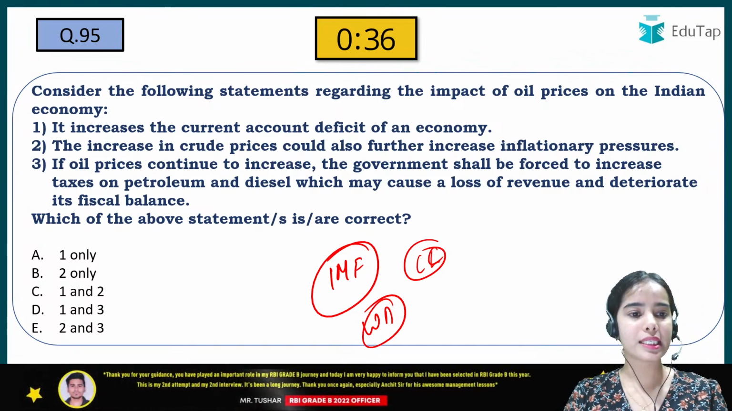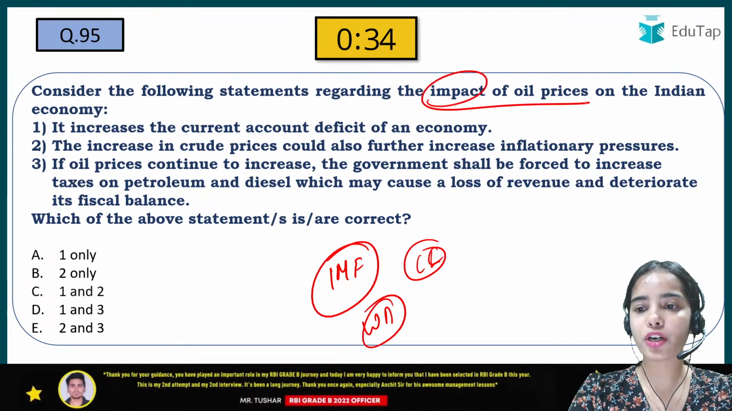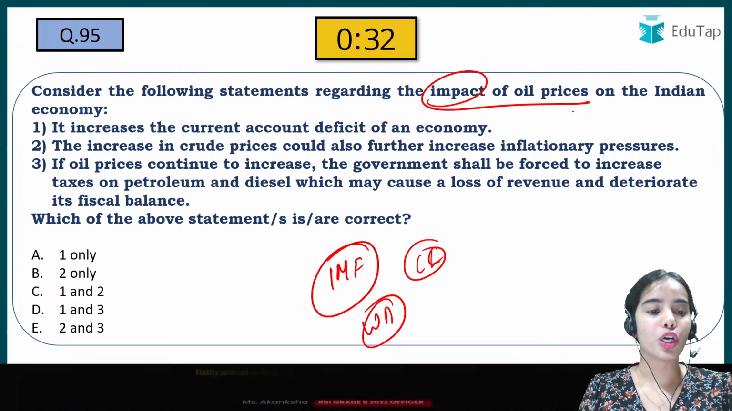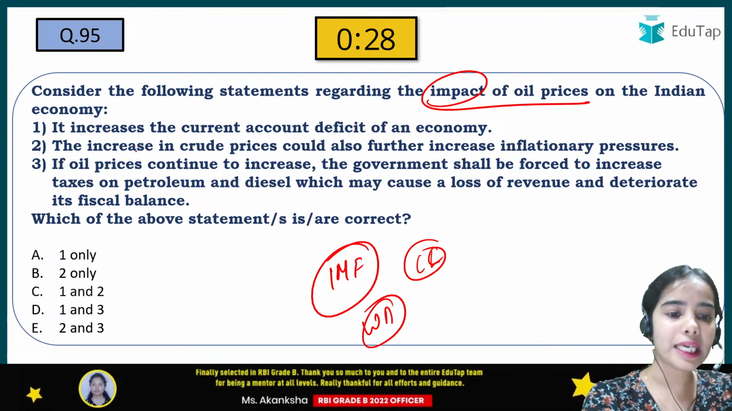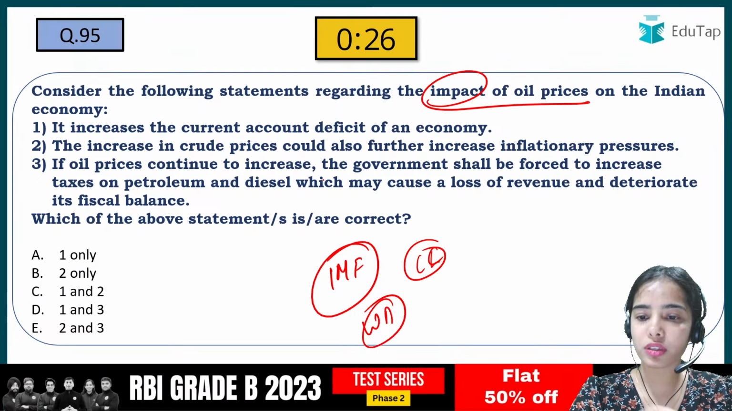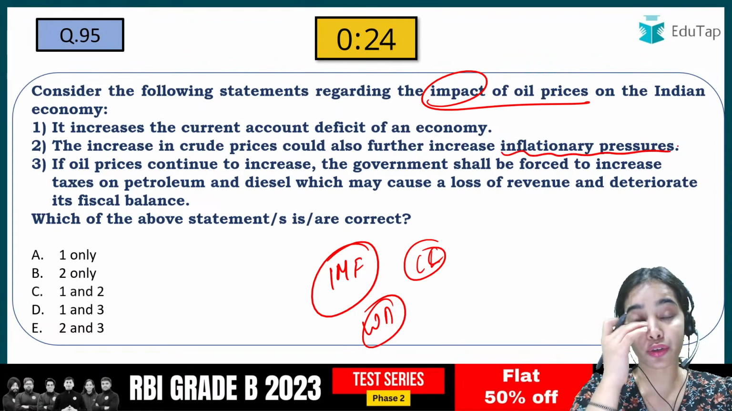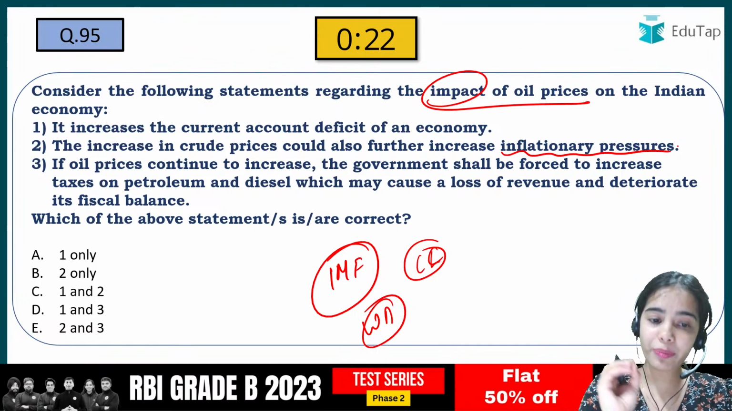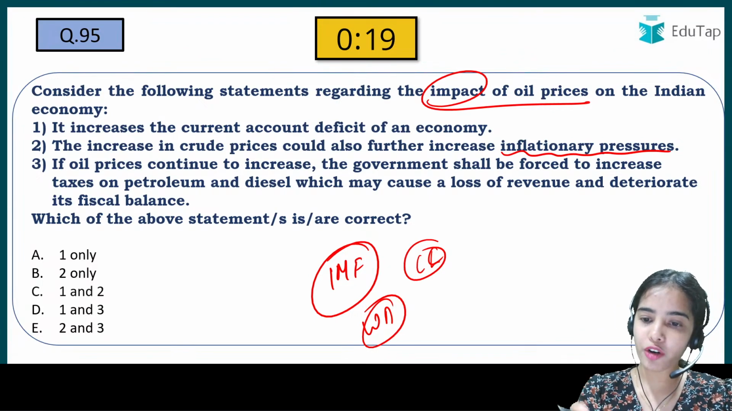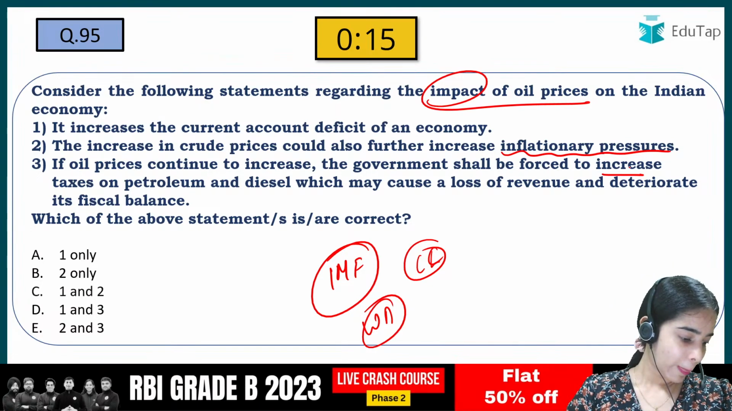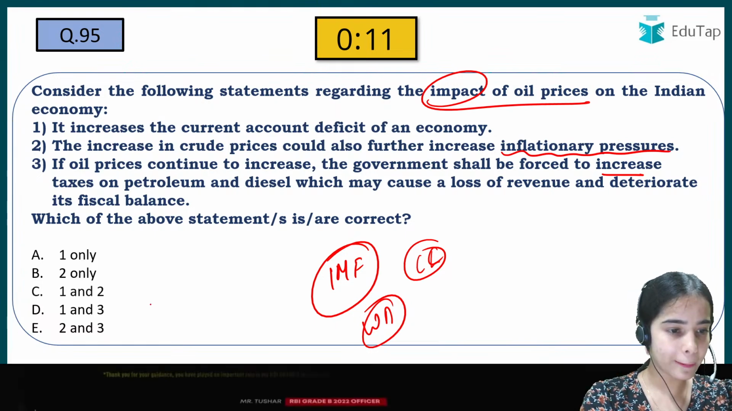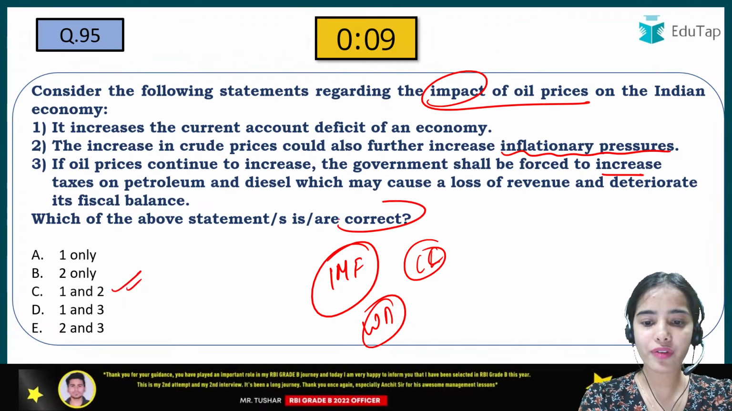Consider the following statements regarding the impact of oil prices on the Indian economy. So it increases the current account deficit of the country. Is it true or not? The increase in the crude prices also further increases inflationary pressure. Is it true or not? If the oil prices continue to increase, the government shall be forced to cut the taxes. Is it true or not? So here I am getting the answer C. That is correct. So we have to find the correct statement.